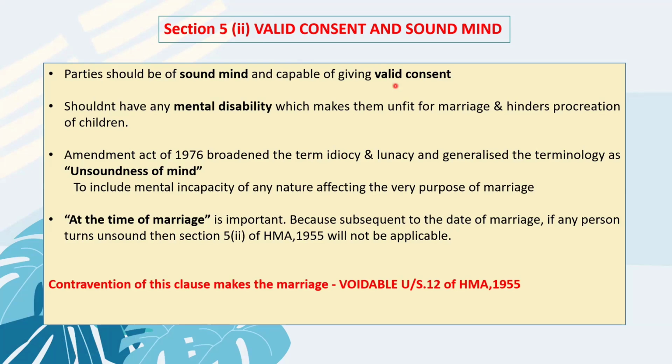So parties to the marriage should be able to give valid consent and they should be of sound mind. They should not have any mental disability which makes them unfit for marriage or hinders procreation of children. Before the 1976 amendment, the terms used under this clause were idiocy and lunacy. After the 1976 amendment, all types of mental disorder were brought under the umbrella and termed unsoundness of mind. So unsoundness of mind constitutes all kinds of mental incapacity of any nature which affects the purpose of marriage, and they brought it under this particular terminology.